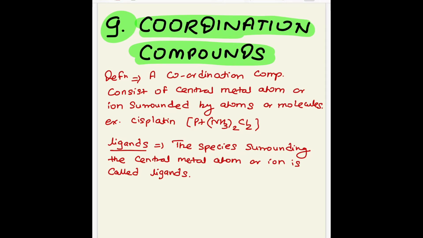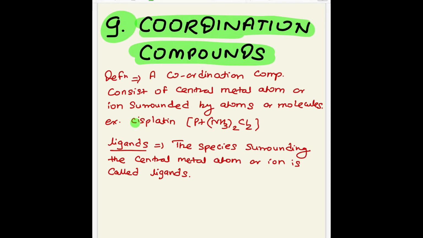Okay, so the next topic we can start is known as a coordination compound. First we can see what is meant by coordination compound. A coordination compound has a central metal atom or ion surrounded by a number of atoms or molecules, and that compound is known as a coordination compound. In a coordination compound, the coordinate bond is present between the metal atom and the donating species.